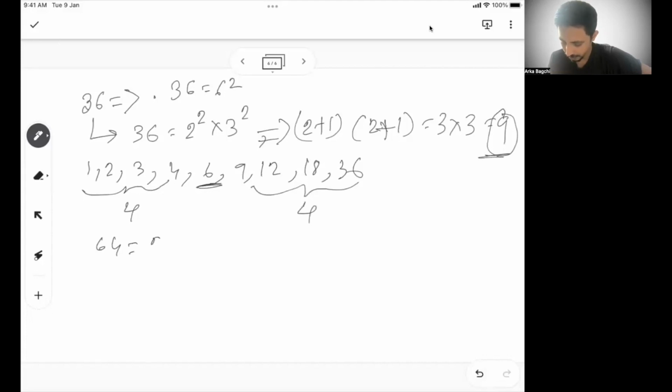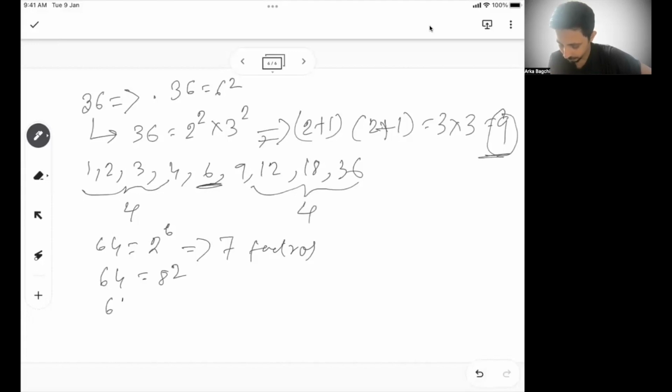64 is basically 2 to the power 6, that means there are 7 factors. Now 64 is also 8 square.